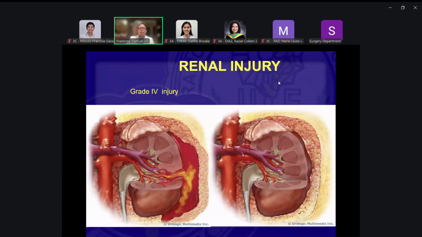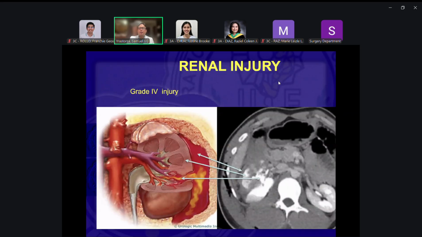There's extravasation of blood, okay, and there's already extravasation of the dye outside, meaning the calyceal system, the collecting system of the kidneys, is already disrupted or injured. And so the dye goes out of the pelvocalyceal system and around the kidney. The very white area, that's the dye. Okay? It appears like bone on CT scan or on X-ray, as white as the bone is the dye. So there's extravasation of contrast.